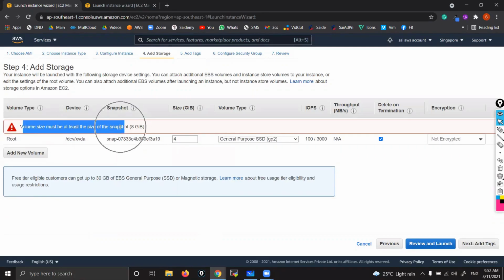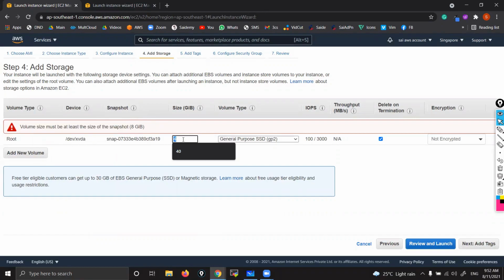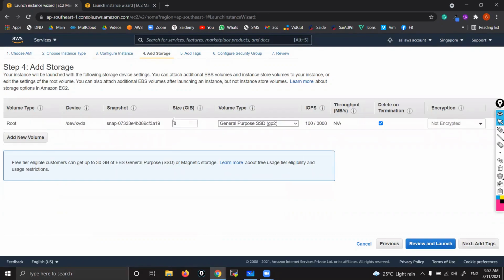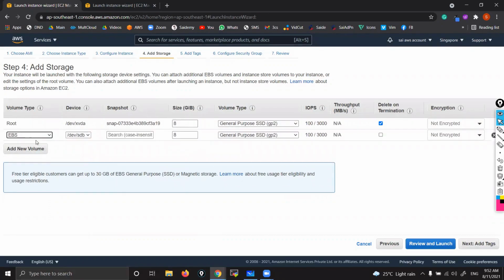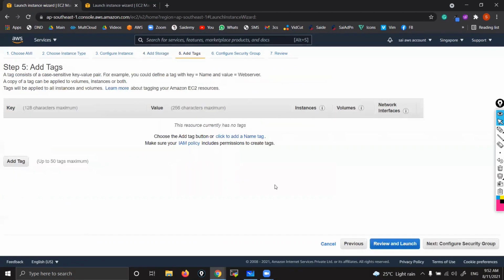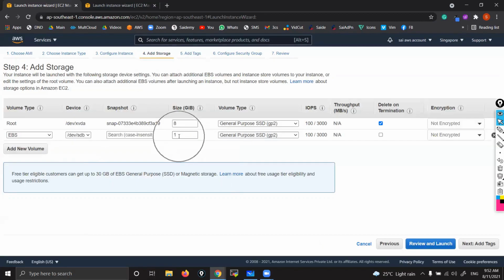Don't worry about snapshot. Snapshot also we are going to see tomorrow. Volumes, snapshots, AMIs, all those things we will see tomorrow or the day after. Now for the root drive, you have to take 8 GB because the OS is there. But not other drives. If I add any other drive, you can have 1 GB also. Fine, no problems. Now next. See, for the other drive, I took 1 GB. That's what it was showing: while launching, you can take whatever you want. But after launching, you can't decrease. You can only increase after launching.